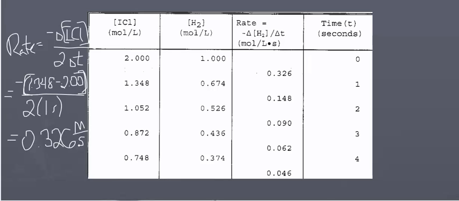You'll notice what happens with the rates. If you look at this column right here, the rates start off really quickly, 0.326, and then it goes down 0.148, 0.09, 0.062, and that's always what happens in a chemical reaction. The rate starts off relatively quickly, and it slows down as the reactants get used up.